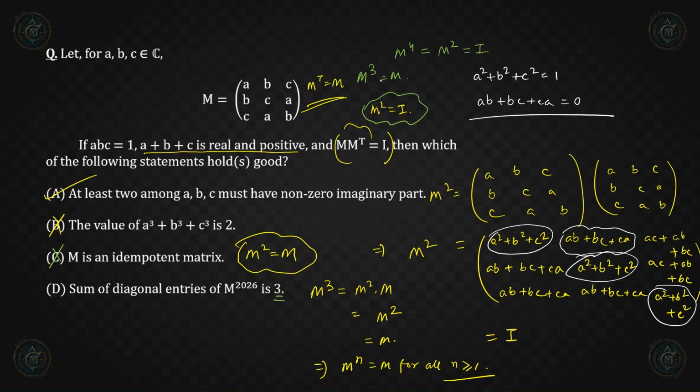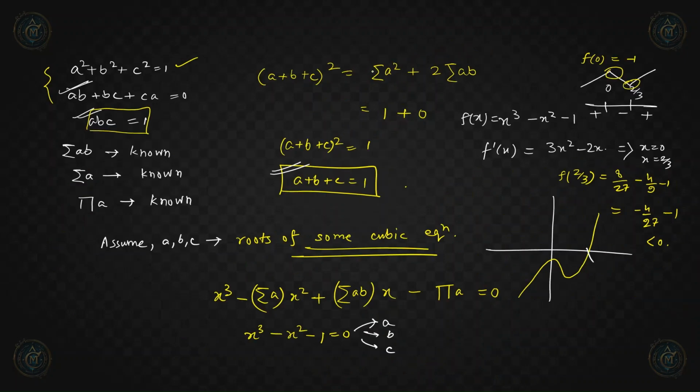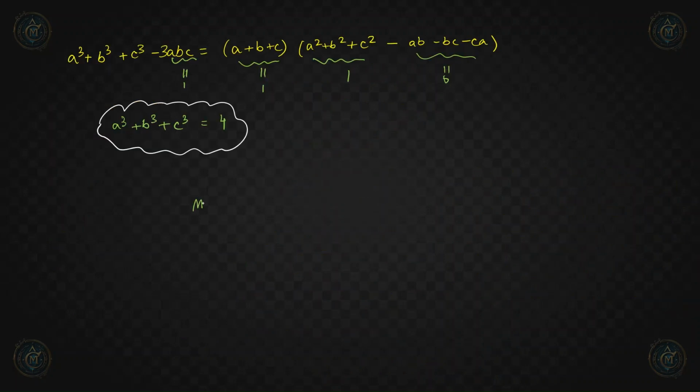Okay. So if we observe the pattern of M to the power n, let us list this pattern here. We saw that M square equal to I, right? So we have M cube equal to M, right? Then M to the power 4, if we calculate, it will be M square, but we already know that M square equal to I, so this will be equal to I, right?